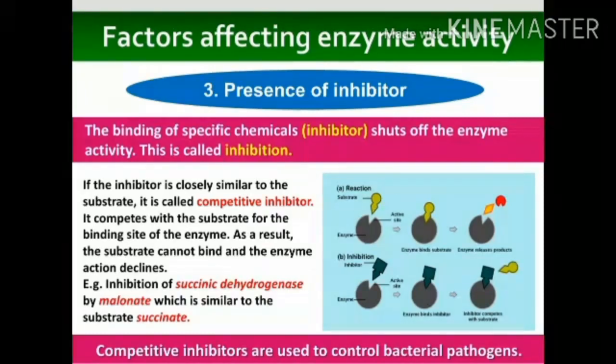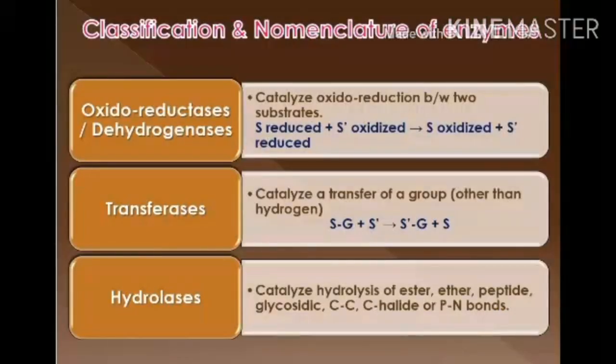Inhibitors are certain chemicals which bind to the enzyme active sites and decrease the rate of a chemical reaction. The most common example is inhibition of succinate dehydrogenase by malonate, which is similar to the substrate succinate. So it is competitive inhibition.